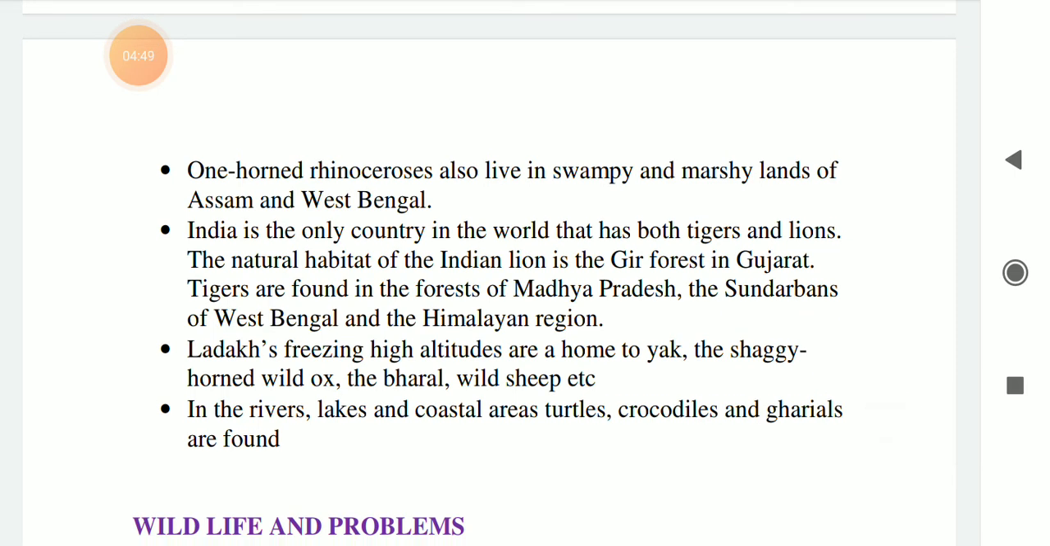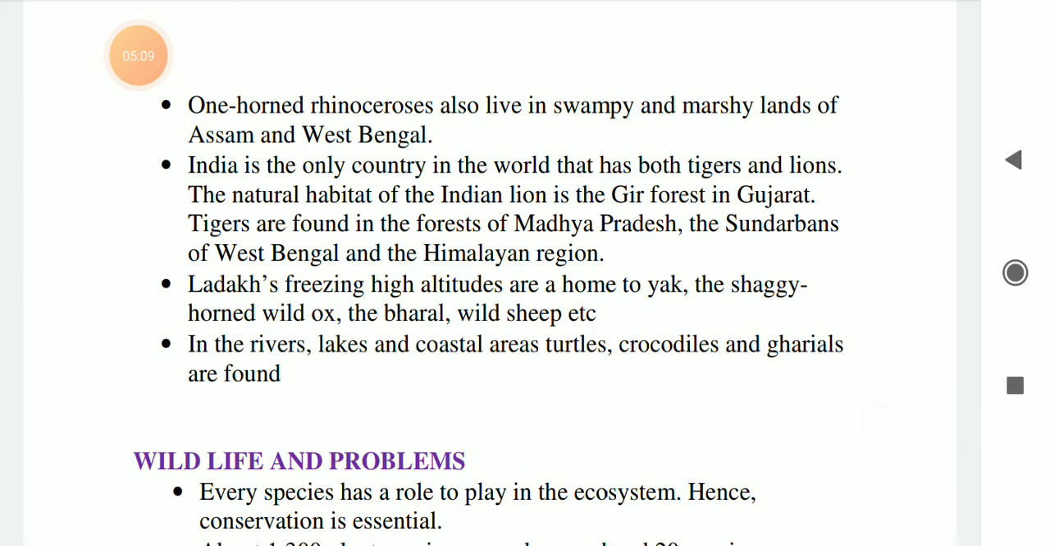And India is the only country in the world that has both tigers and lions. The natural habitat of the Indian lion is Gir forest in Gujarat, and tigers are found in the forests of Madhya Pradesh and Sundarbans of West Bengal and the Himalayan region. And Ladakh's freezing high altitudes are a home to yak, the shaggy horned wild ox, the varal, wild sheep, etc. And in the rivers, lakes, and coastal areas, turtles, crocodiles, and gharials are found.